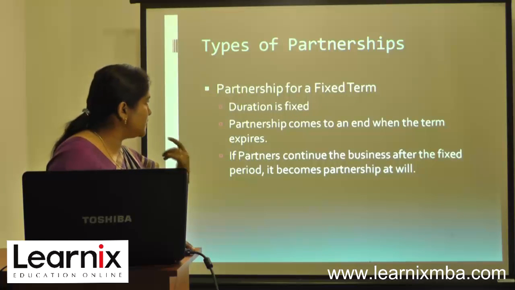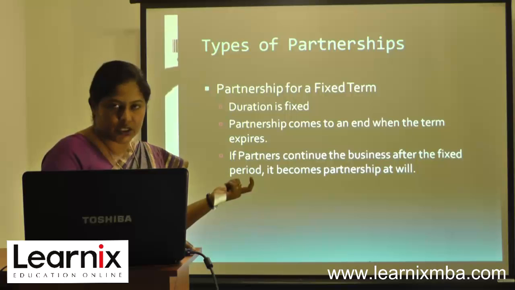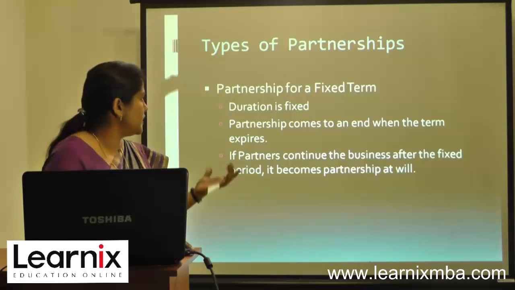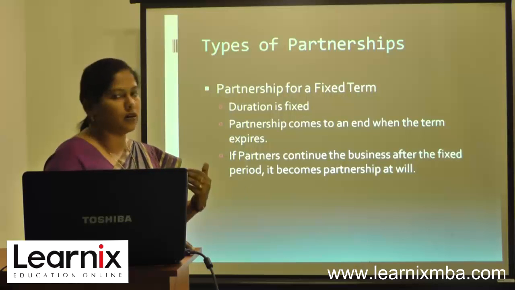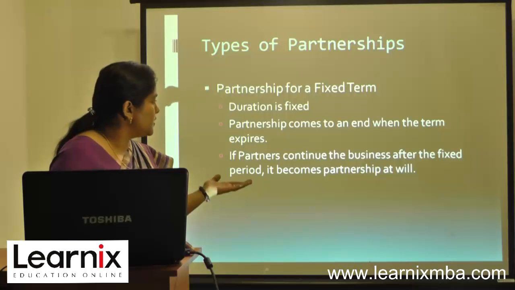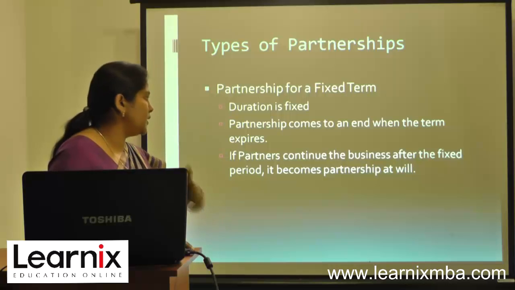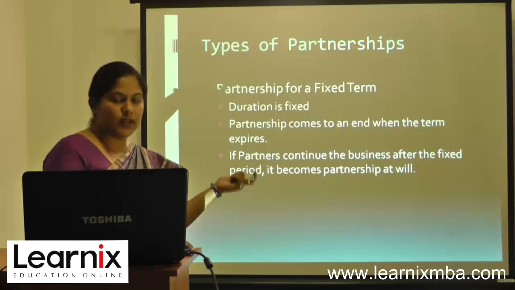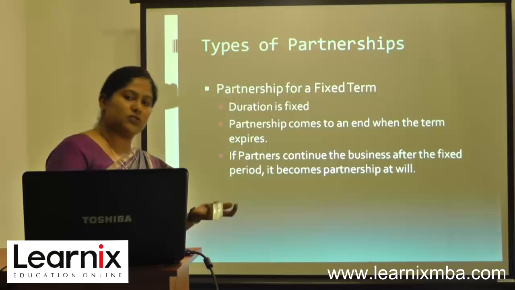Partnership for a fixed term. In this, the duration is fixed, that is, only for a particular period of time they remain as partners. The partnership comes to an end when the term expires. If partners continue the business after the fixed term, it becomes partnership at will, because for partnership at will there is no restrained time and duration is not specified.